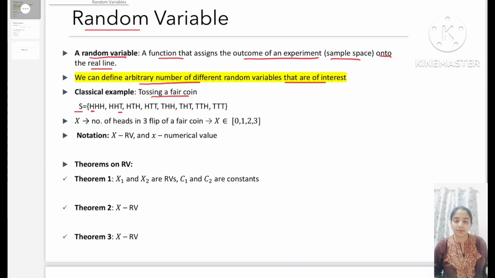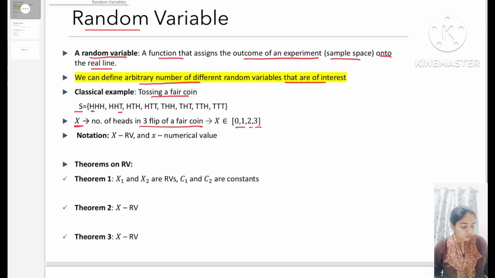Suppose we flip a coin 3 times and we consider x as a random variable, that is, the number of heads in the 3 flips of a fair coin. Then x can take values 0, 1, 2 and 3.